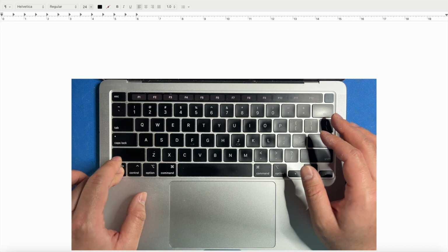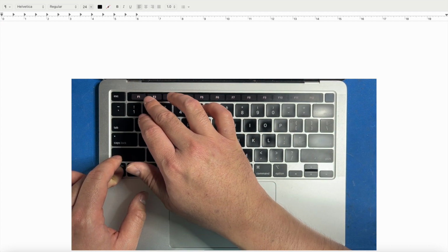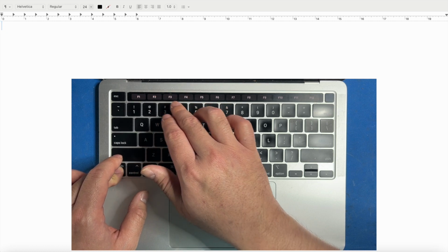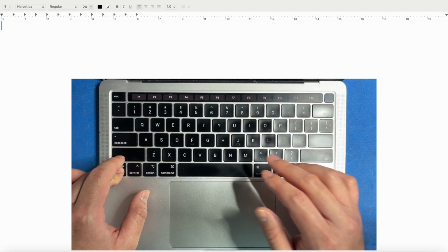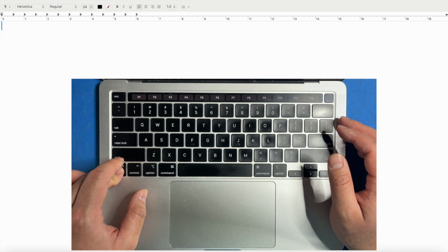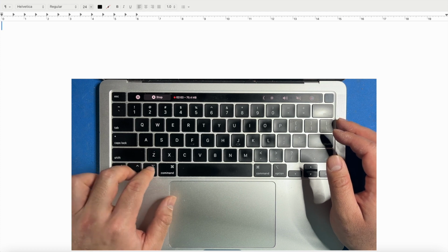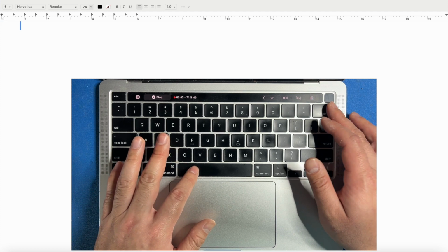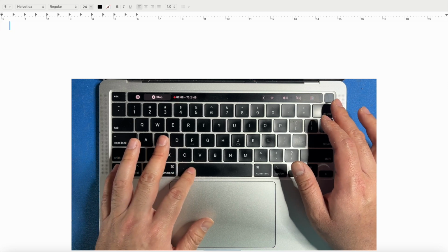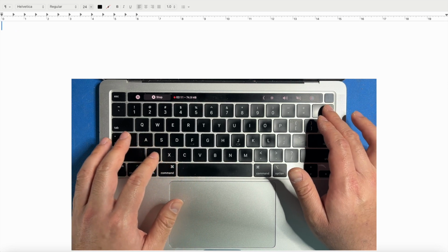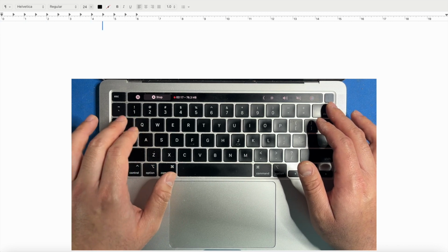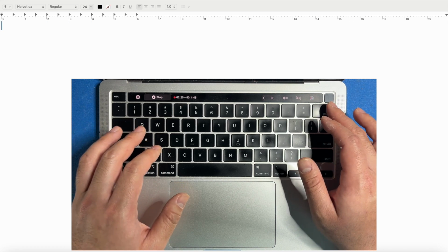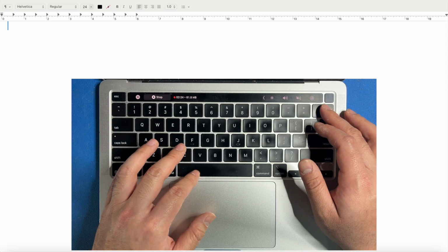And function keys, F1, F2, F3, F4, F5, 6, 7, 8, 9, 10, 11, 12. They all have different functions, and we will eventually get to an explanation for each of those. Control, Option, Command, Spacebar. Notice that Tab and Spacebar do similar things, except Tab does multiple indentations instead of one indentation.